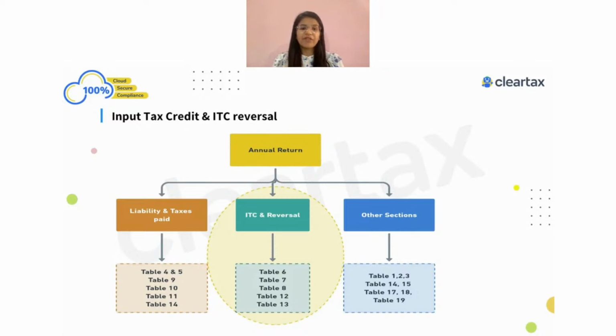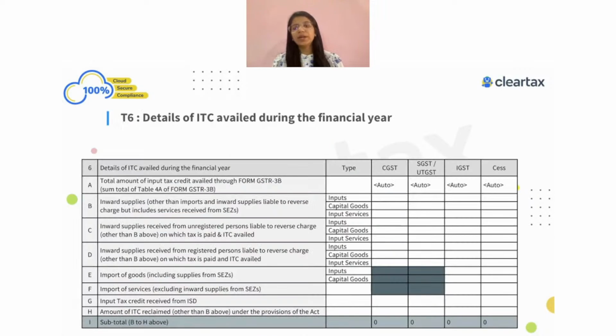So here we have different tables. We have table number 6, table number 7, table number 8, table number 12, and table number 13. These are the main relevant tables when it comes to ITC and its reversal. In table number 6A itself, the government auto-populates this information as per your GSTR 3B.